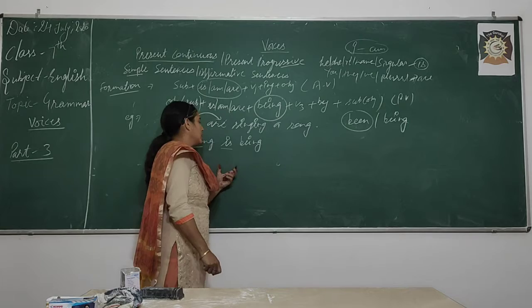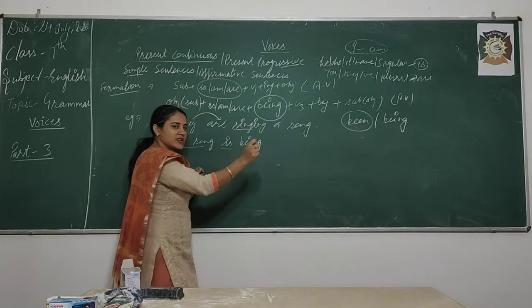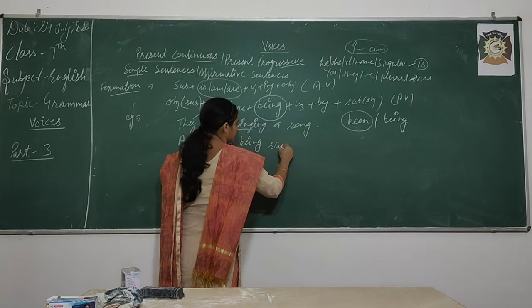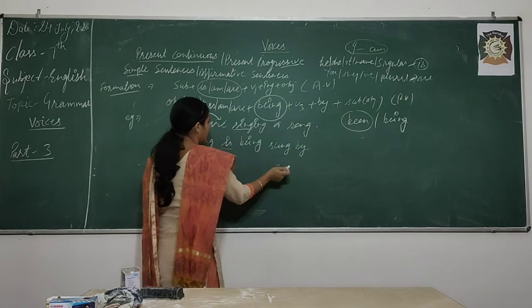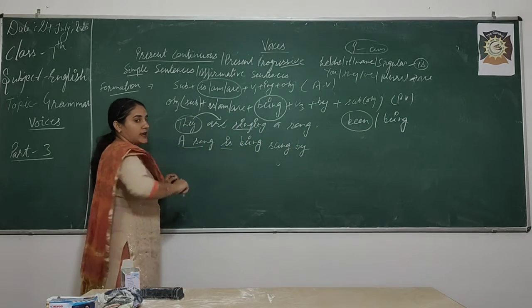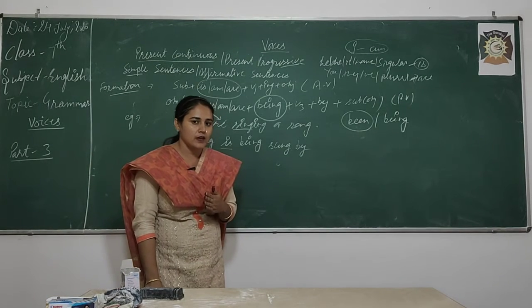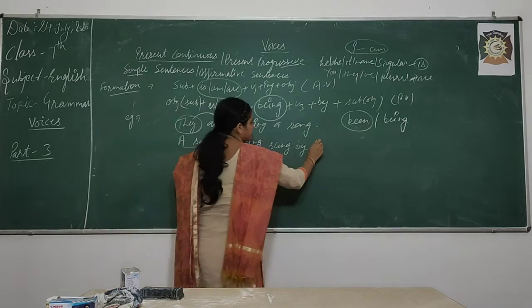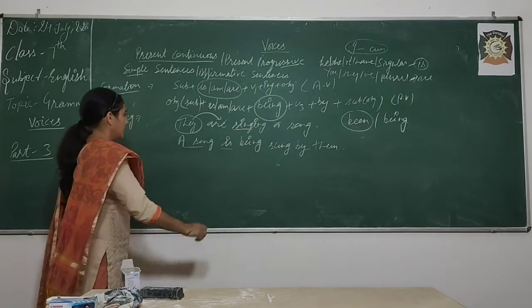Okay. A song is being. What is the third form of sing? Sing, sang, sung. Then by. Very good. You are doing well. By. They is your subjective case. So, what will be the objective case of they? They, their, them. Good. By them.